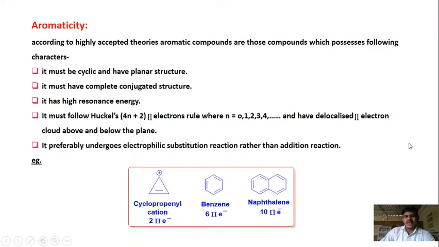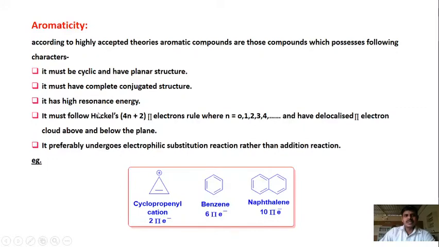According to the highly accepted theory, aromatic compounds are those compounds which possess the given characteristics. So what are the characteristics? It must be cyclic and it must have a planar structure. Then and only then can aromaticity be obeyed by the structure. It must have a complete conjugated structure. Complete conjugated structure means what? There should be alternate single and double bonds in the cyclic compound.